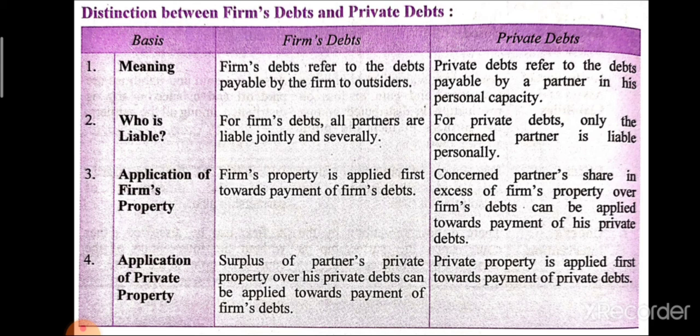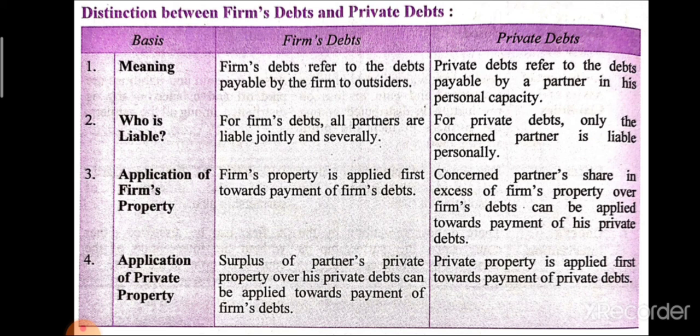Application of firm's property: firm's property is applied first towards payment of firm's debt. In the case of private debt, the concerned partner's share in excess of firm's property is used. If A's share is greater than their debt in the firm, that property can be utilized for paying their personal debt.